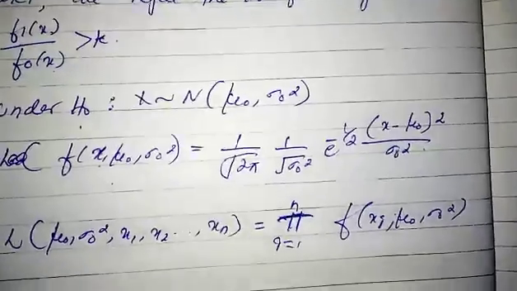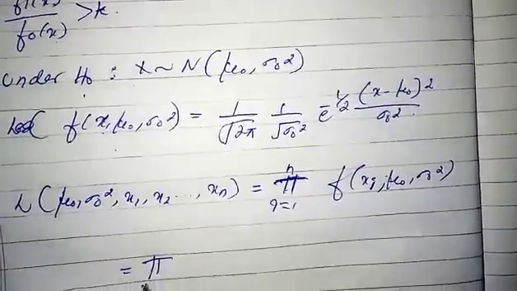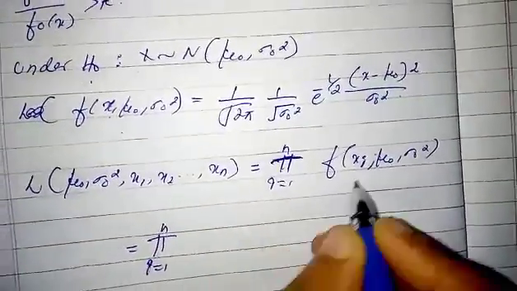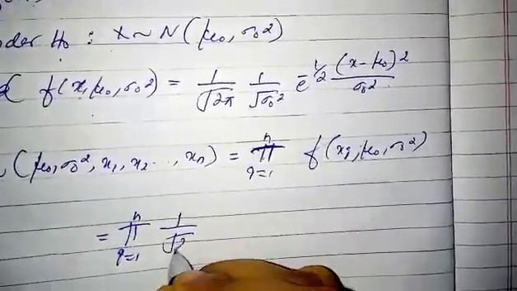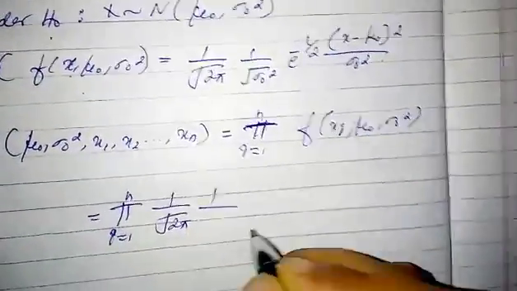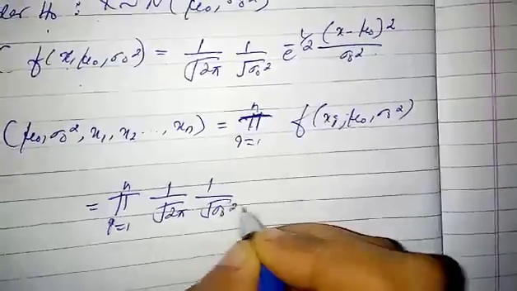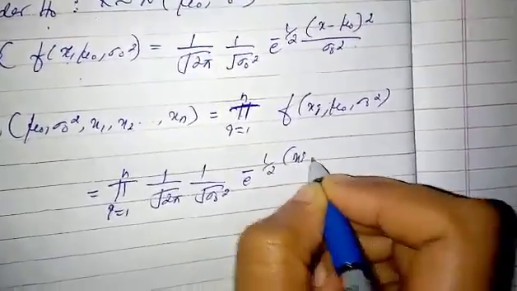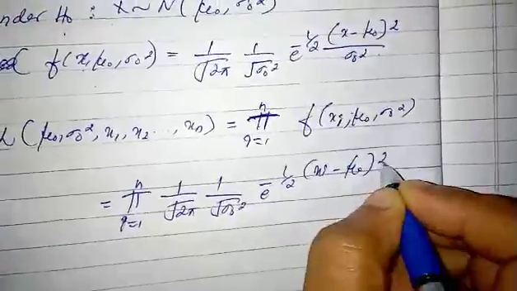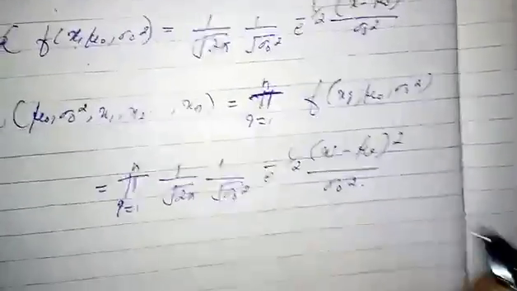That is equal to the product over i from 1 to n of 1 by square root of 2 pi, 1 by square root of sigma naught square, e power minus 1 by 2 times xi minus mu naught whole square divided by sigma naught square.